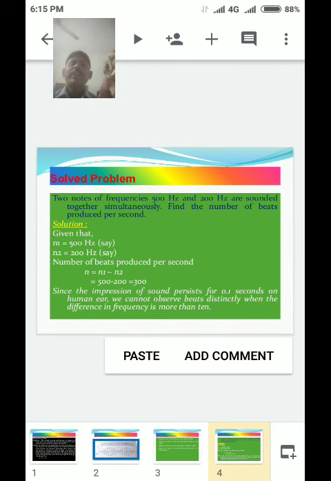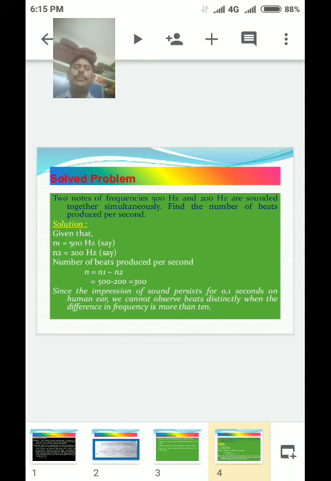Two notes of frequencies 500 Hz and 200 Hz are sounded together simultaneously. Find the number of beats produced per second. That is the question.